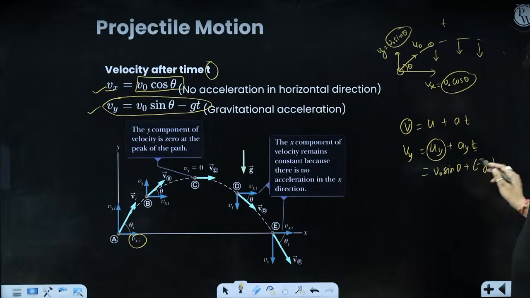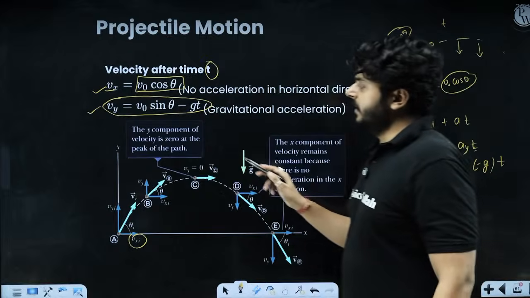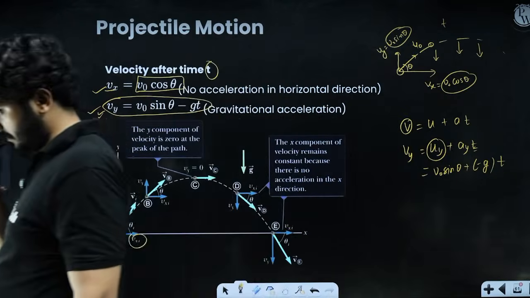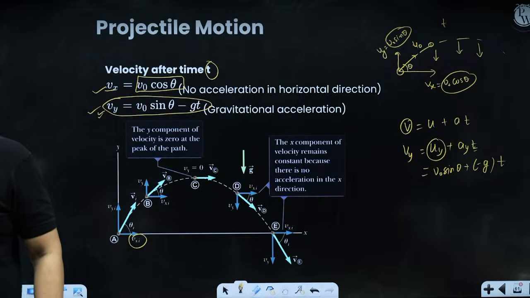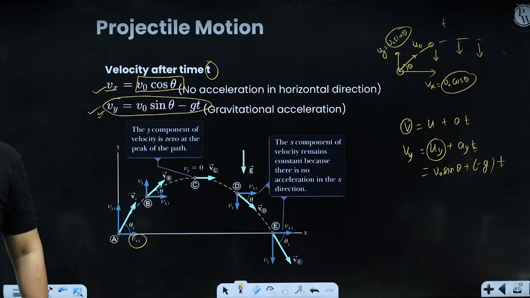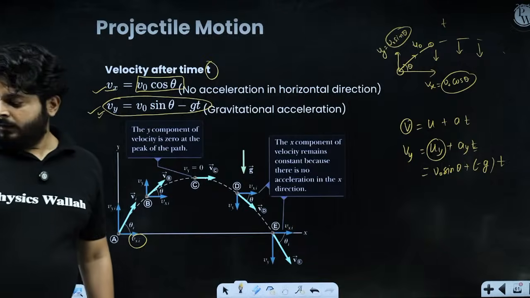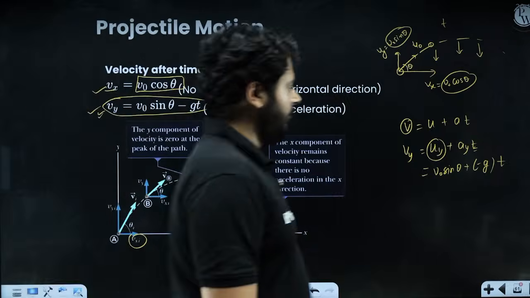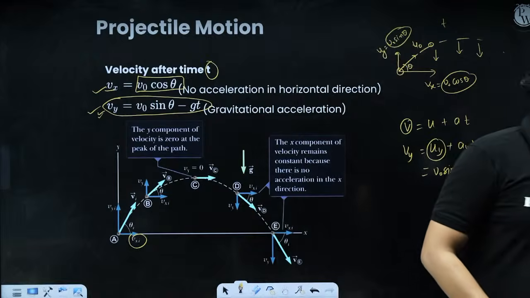And time is t, right? So V naught sin theta minus gt is the vertical velocity after time t. I hope the idea is very, very clear. Yes, Harsh? So the horizontal velocity we know, and the vertical velocity we know as well, right?